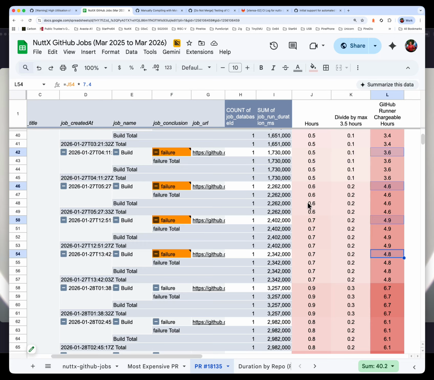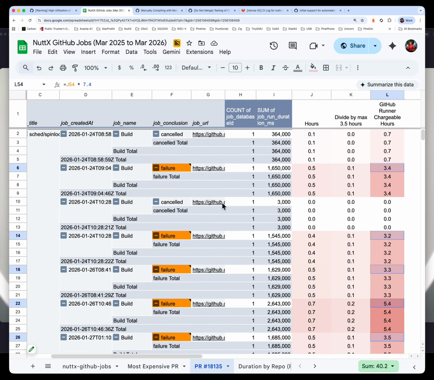Then our builds will not fail like this, right? Our builds should successfully complete, and it will also be a lot simpler for our NUTX reviewers. NUTX reviewers will now be able to review a PR that has completed the build the very first time. We should be able to approve it with confidence.